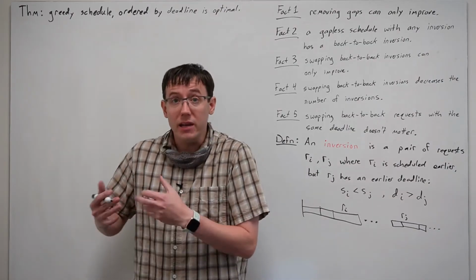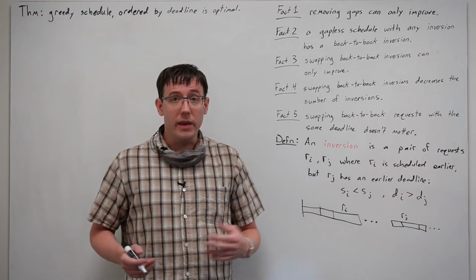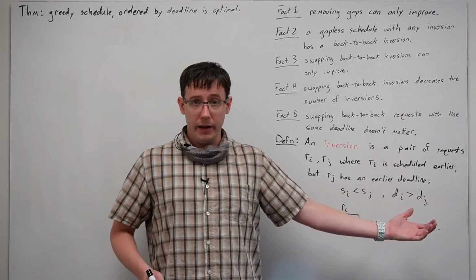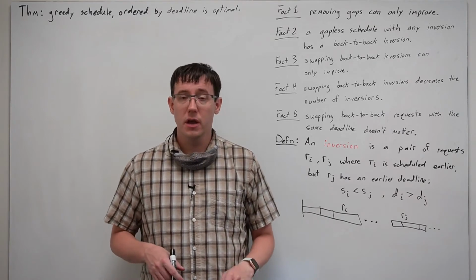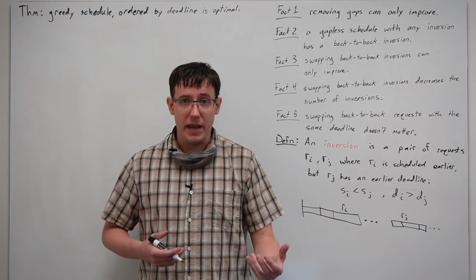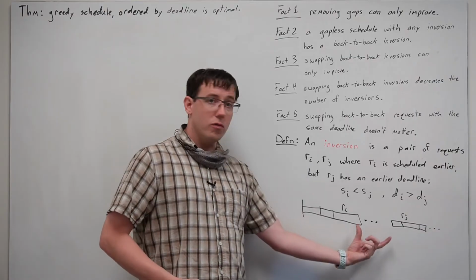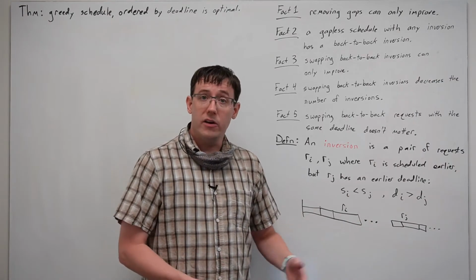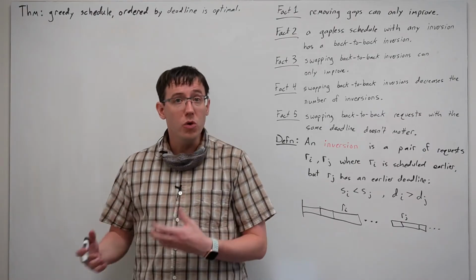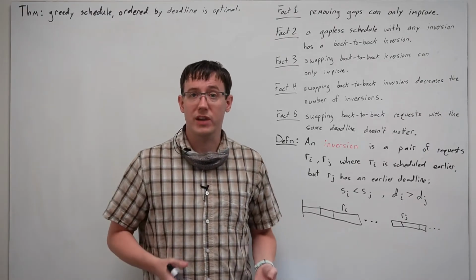And since our greedy schedule is one where we ordered everything by the deadline, our greedy schedule has no inversions. And so the exchanges that we're going to make are primarily about removing the inversions from some other schedule and showing that every time we remove an inversion, that only makes the schedule better.